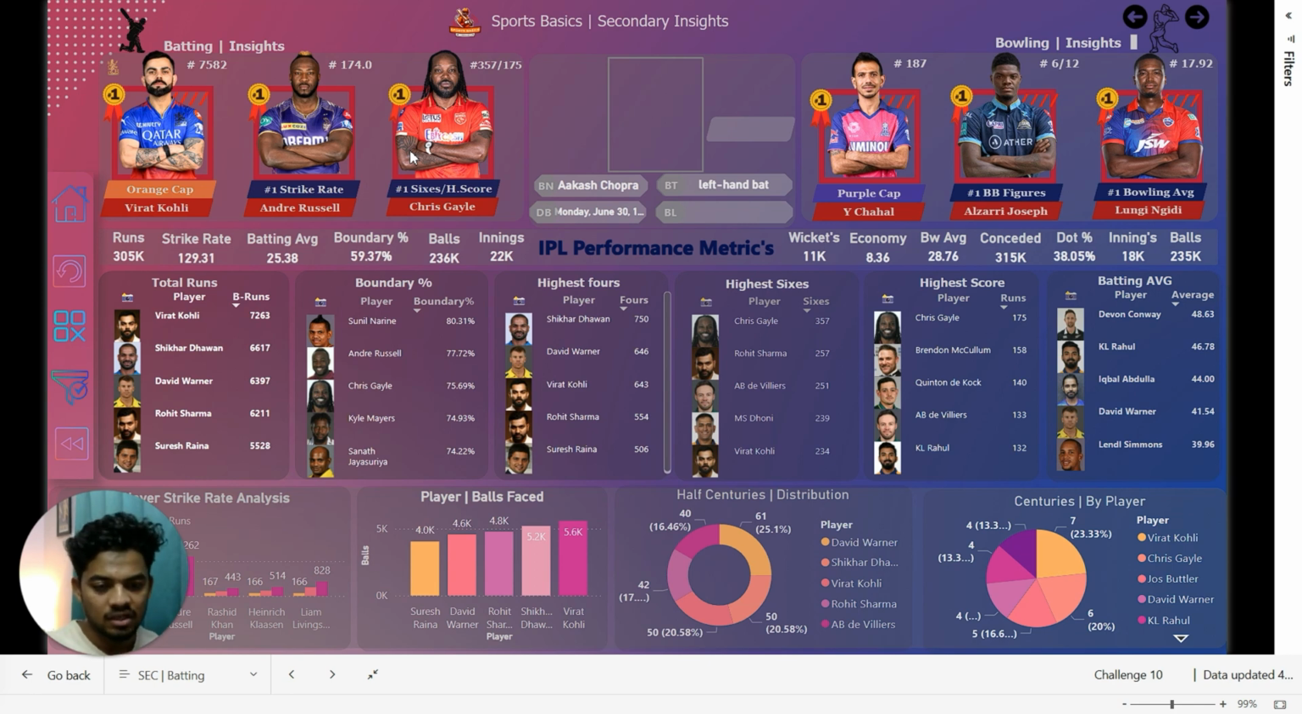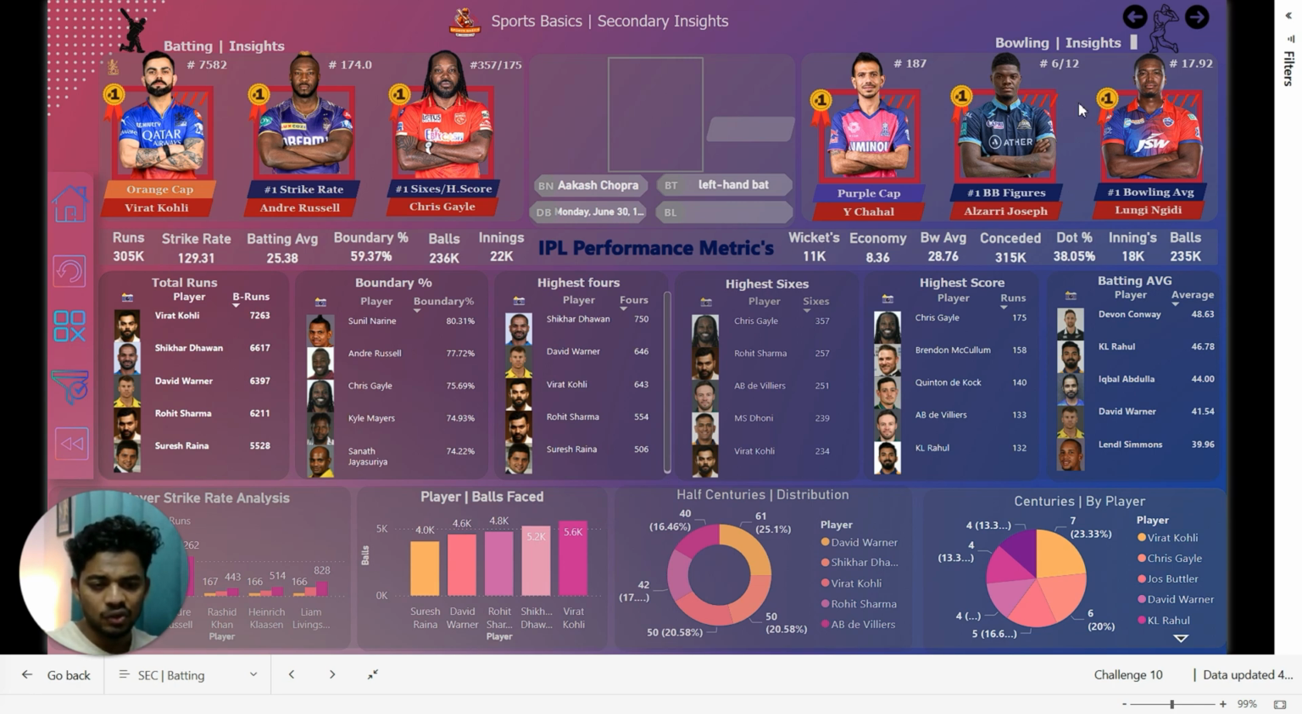On the right hand side, we see the bowlers' all-time records. Yuzvendra Chahal leads with 187 wickets, followed by Alzarri Joseph with the best bowling figures, giving 6 wickets for 12 runs.